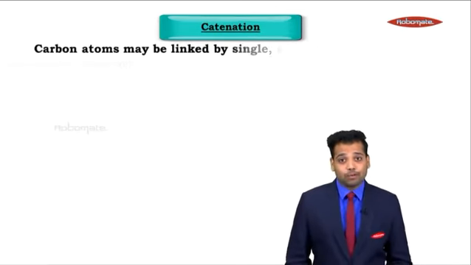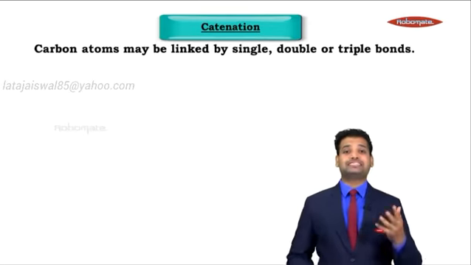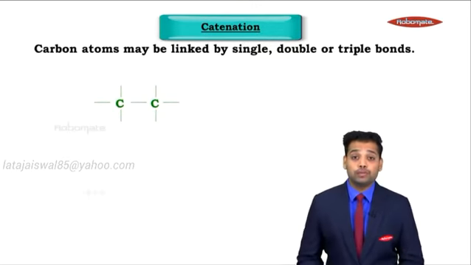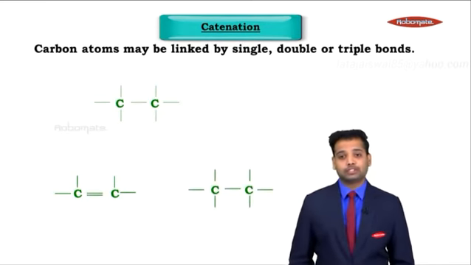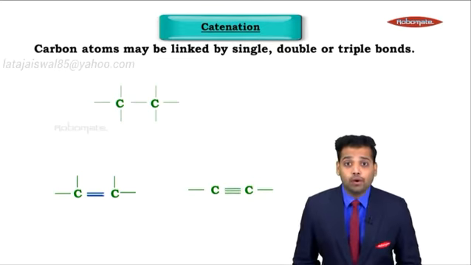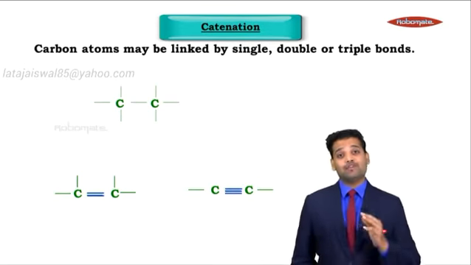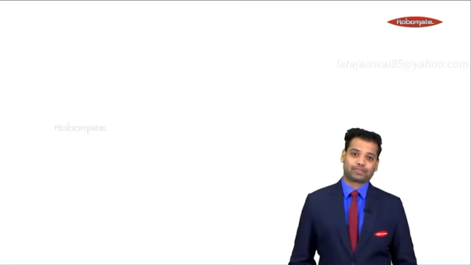Similarly, the second property is tetravalency. Now, carbon atoms may be linked by single bonds. They can also be linked by double bonds. So if you remove 2 bonds and substitute, it becomes a double bond. If you remove 4 bonds and substitute, it becomes a triple bond. So that is why an even larger number of carbon compounds can be formed.